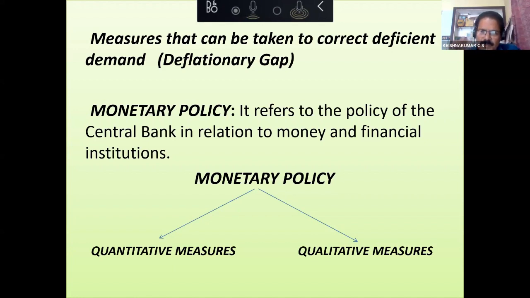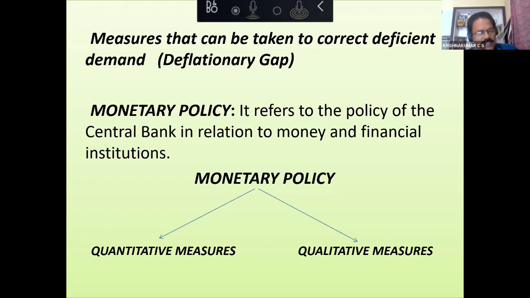Same thing we can tell about public expenditure. During inflation, government has to reduce expenditure. So when government reduces expenditure, people's income will fall, because we know government's expenditure is people's income.